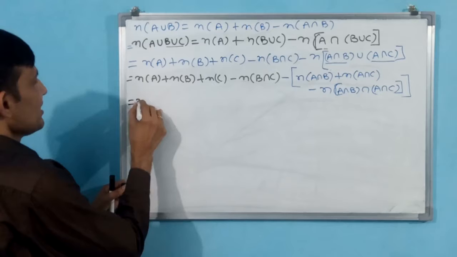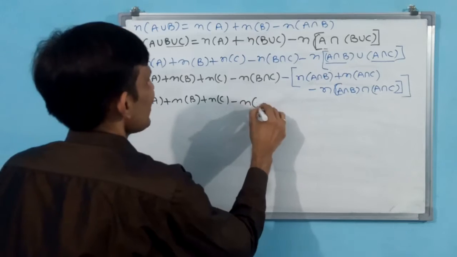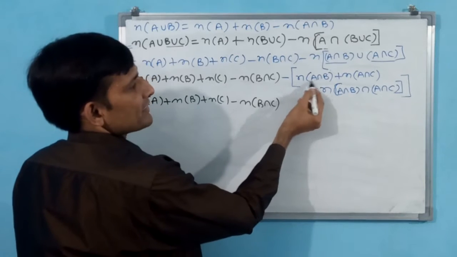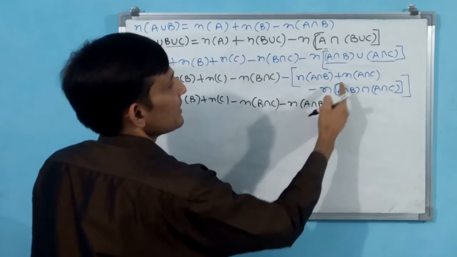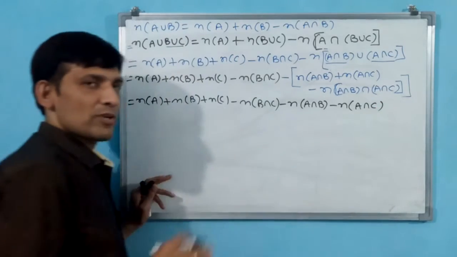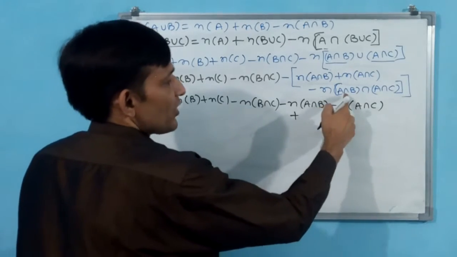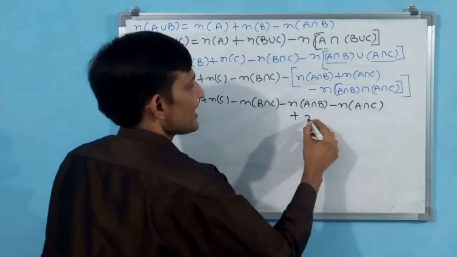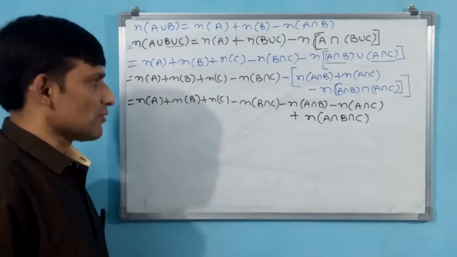Now again you come here, n of A plus n of B plus n of C minus n of B intersection C. One by one I am going to bring outside. n of A intersection B inside is positive, but with minus it comes minus n of A intersection B. Here it is also plus, again it is going to become minus n of A intersection C. Up to here okay, but this is having minus. If you come outside automatically it will become plus. n of A intersection B intersection A intersection C means continuously intersection is there. I have explained what it will become.